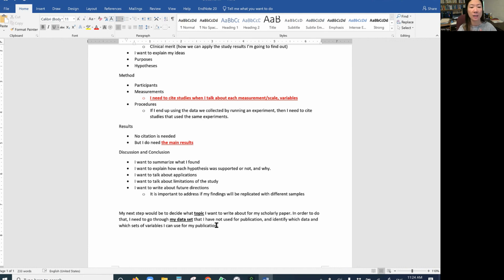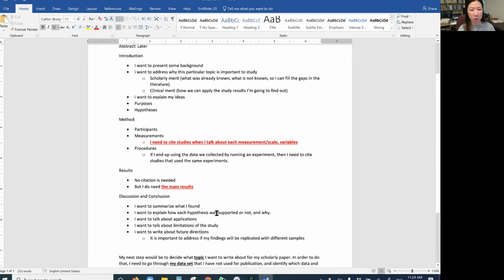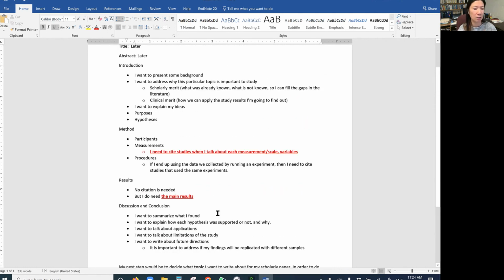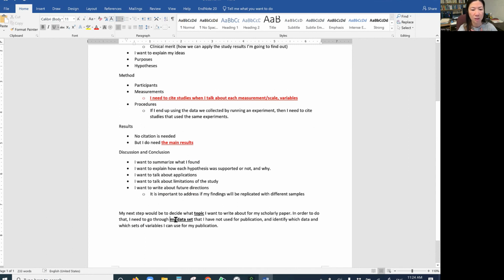I have not decided any papers yet, but I just made a note for myself so that I don't get lost. What I need to do is decide which data sets are available, and which variables I'm really interested in. It may not work, because if there are no main results, then there is nothing I can write about.